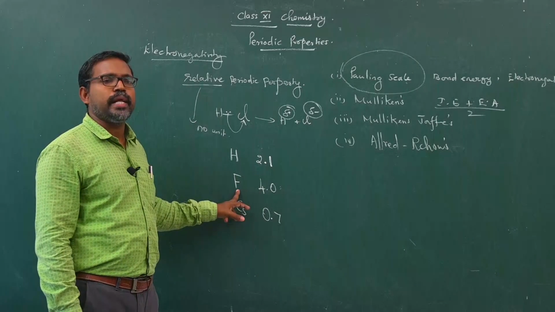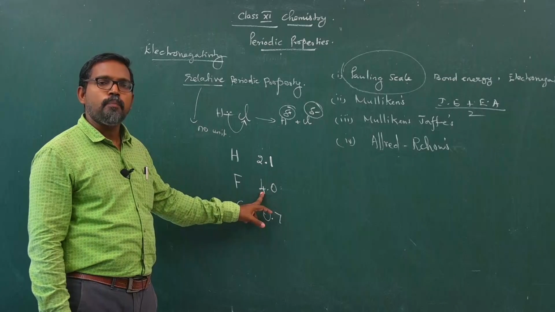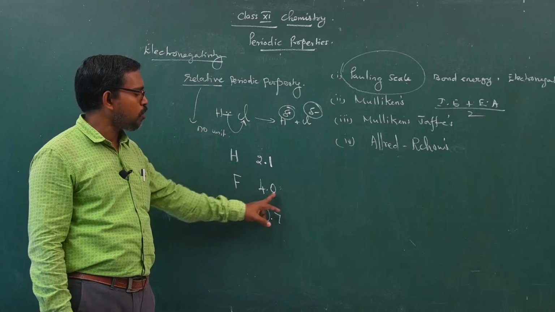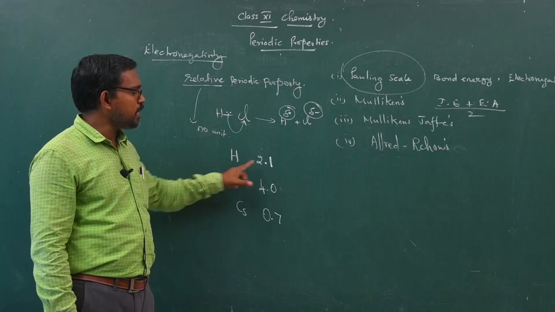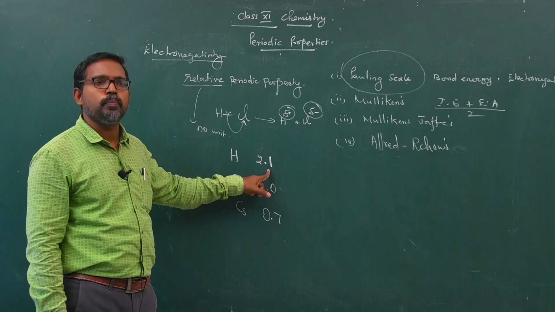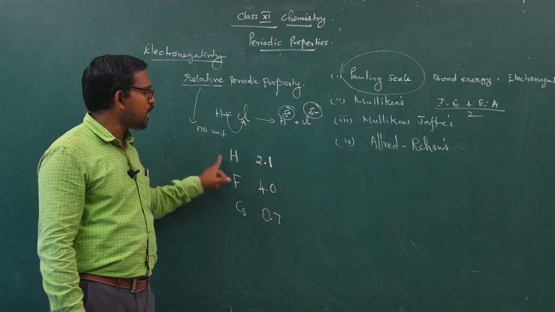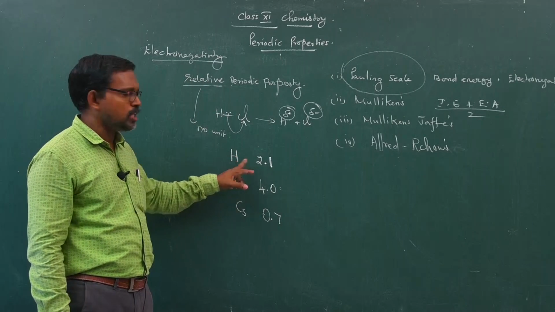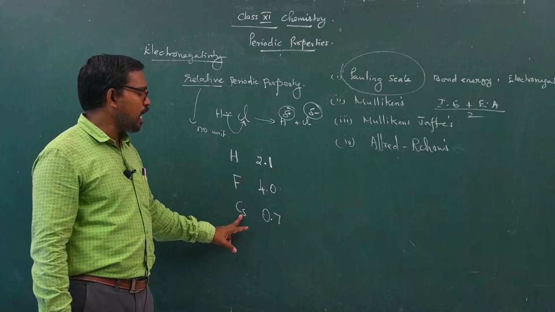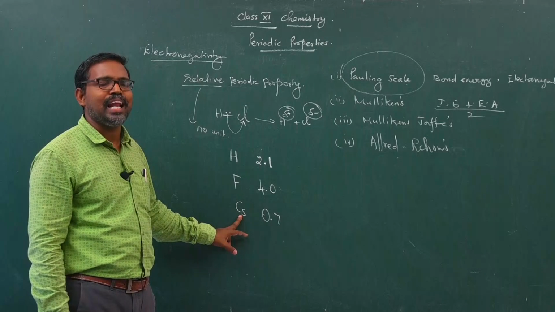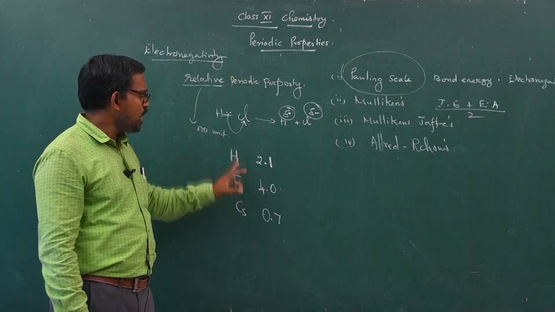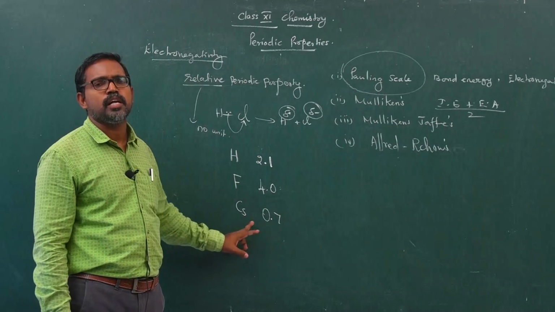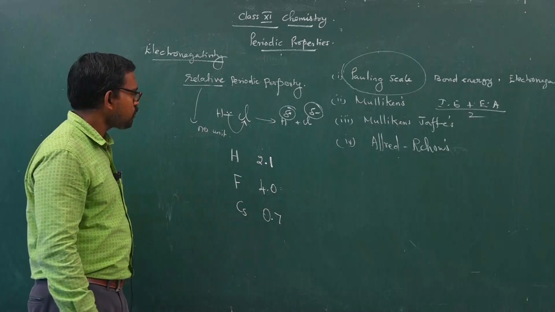The most electronegative element is fluorine, 4.0. The least electronegative or most electropositive element is cesium, 0.7.